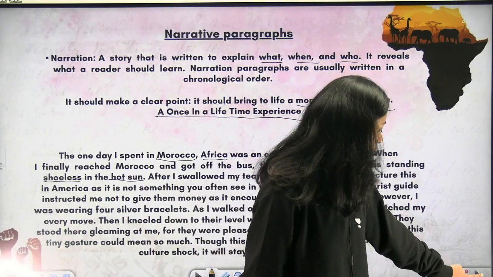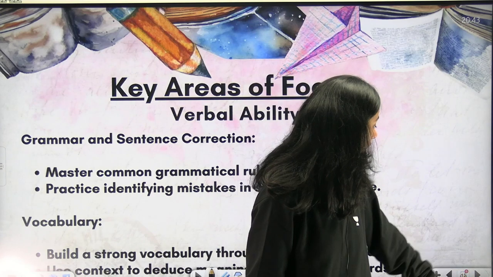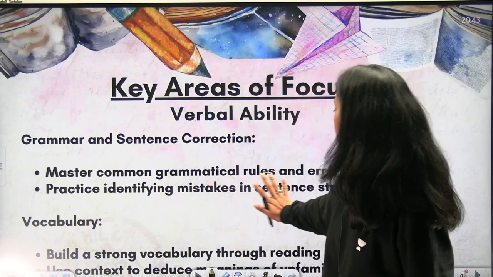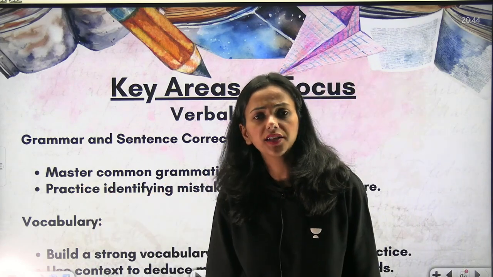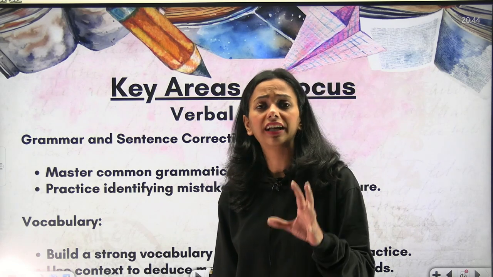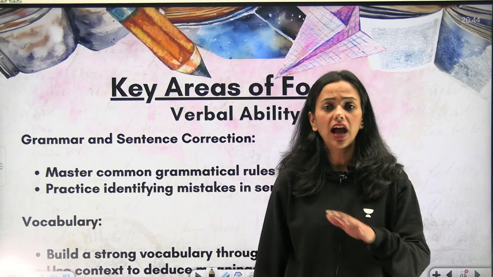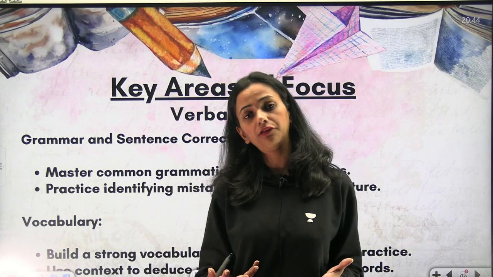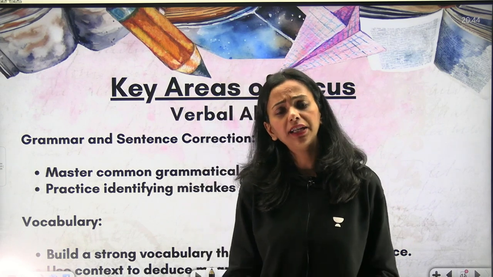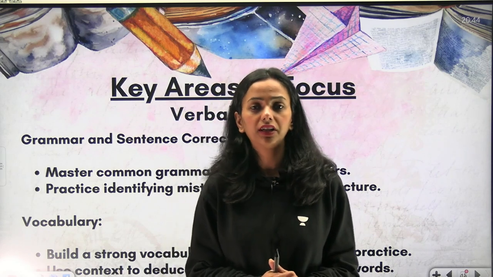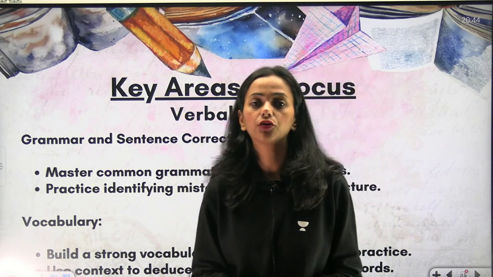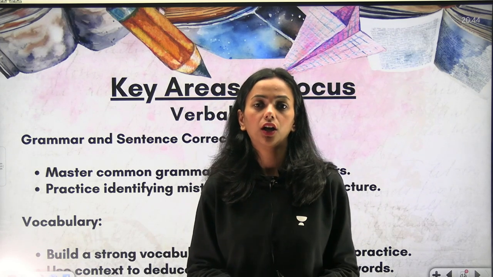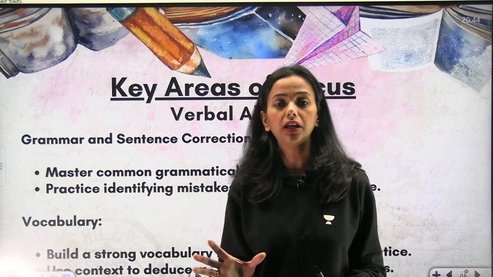Okay, now moving on to the other section, which is the verbal ability, which is mastering common grammatical rules and errors. We have actually gone through this, and I don't want you to focus on grammar and vocabulary right now. You have time for grammar and vocabulary. People who have been preparing for CAT for almost 11-12 months, for 9 months or for 7 months, know that vocabulary is important, but not at this last moment. I will not suggest that you go through this at the last moment. For now, vocabulary has to be at the back end.